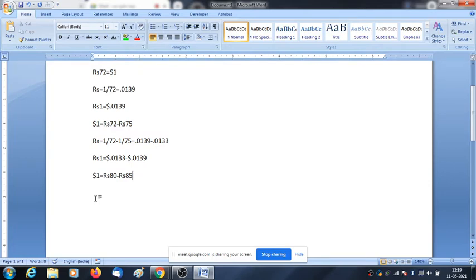Now you tell me, Nisha, how to convert this into indirect quote. So 1 divided by 80 minus 1 divided by 85. This is not a minus, this is the hyphen in between. It means it ranges from this to this. This is the bid rate and this is the ask rate.